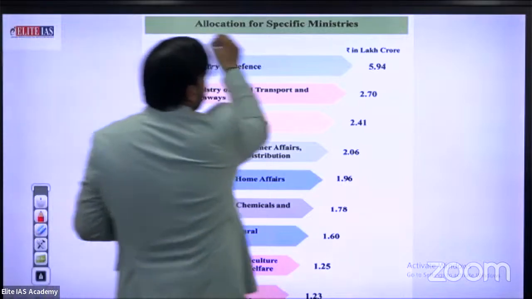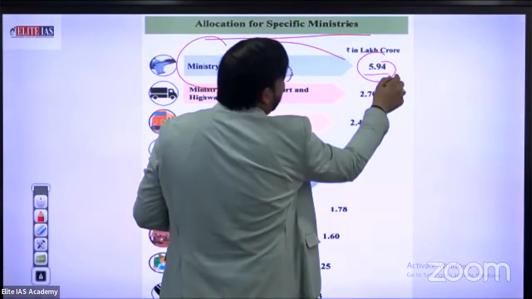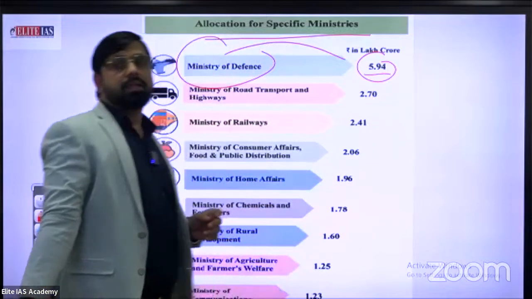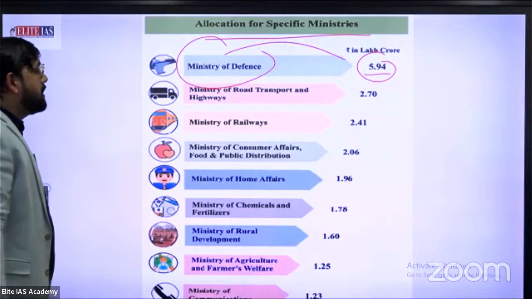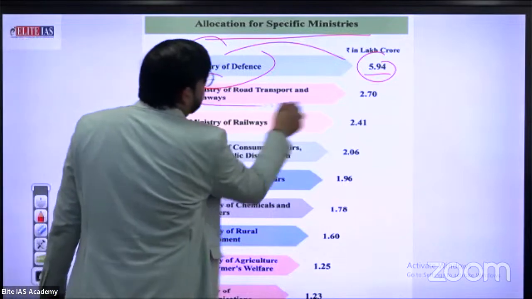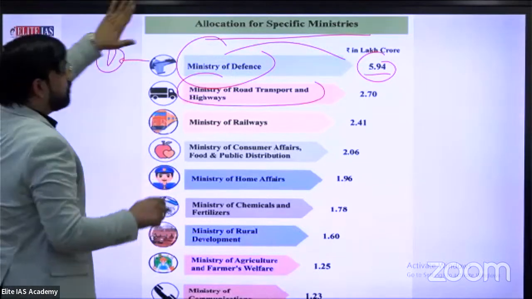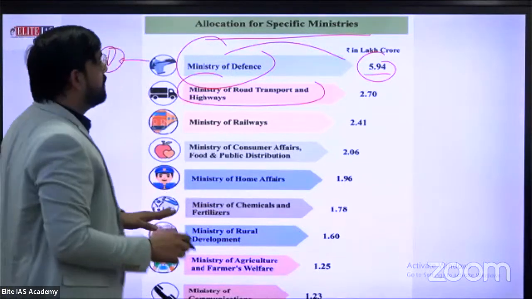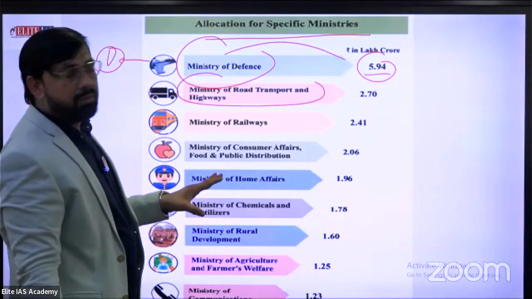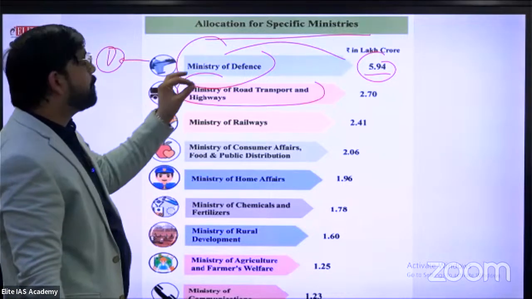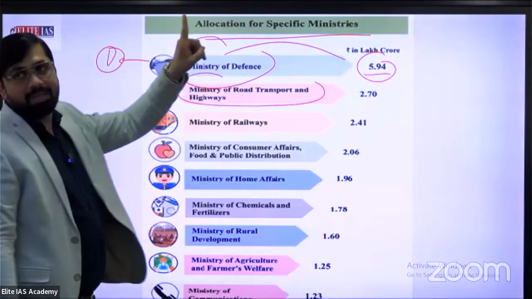Allocation for specific ministries. Ministry of Defense: last year 5.30, increased to 5.94 lakh crore. Ministry for Road and Transportation is also a main priority. According to this allocation, in terms of lakh crore, the biggest budget is 5.94 lakh crore in the defense sector. Security is the main priority.